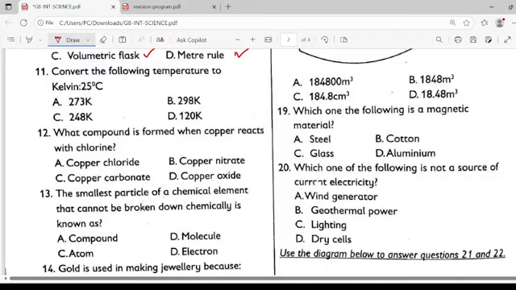Convert the following temperature to Kelvin. When you're converting temperature to Kelvin, you add 273. So you are going to take 273 plus 25. This is going to be 298 Kelvin. Looking at your choices, B for boy is standing out.